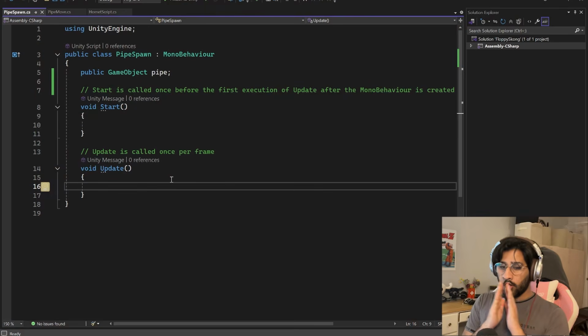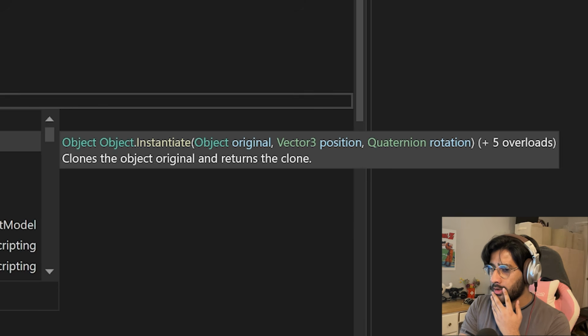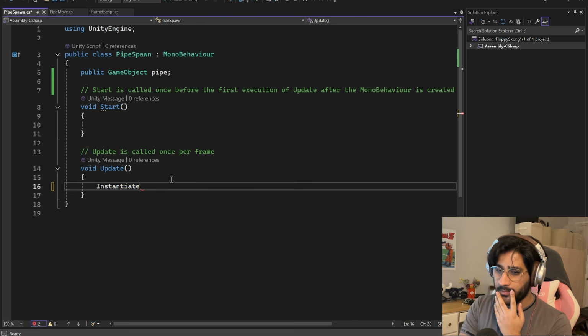Okay, so I've just had a coffee break because this next segment apparently is a complete pain. I barely understand it looking at the tutorial, and this is gonna test my patience, but hey, that's what this project is about. So to spawn in objects, Unity has a command. It's called Instantiate? Instantiate, yes. Clones the object original and returns the clone. I am guessing this is the right one.